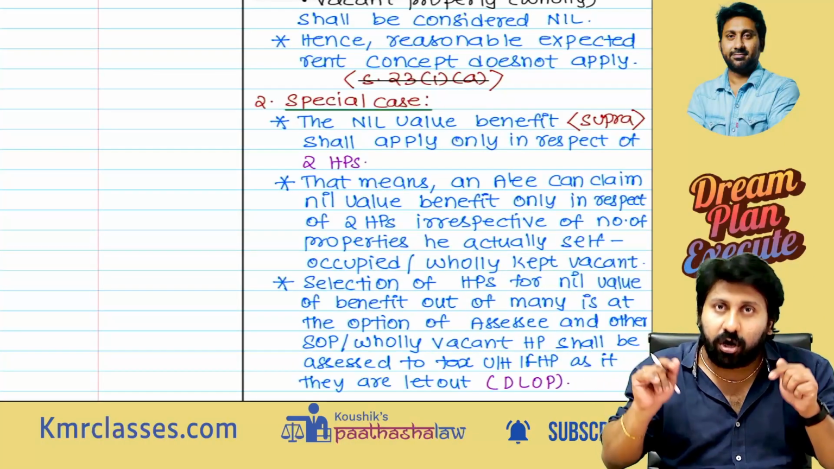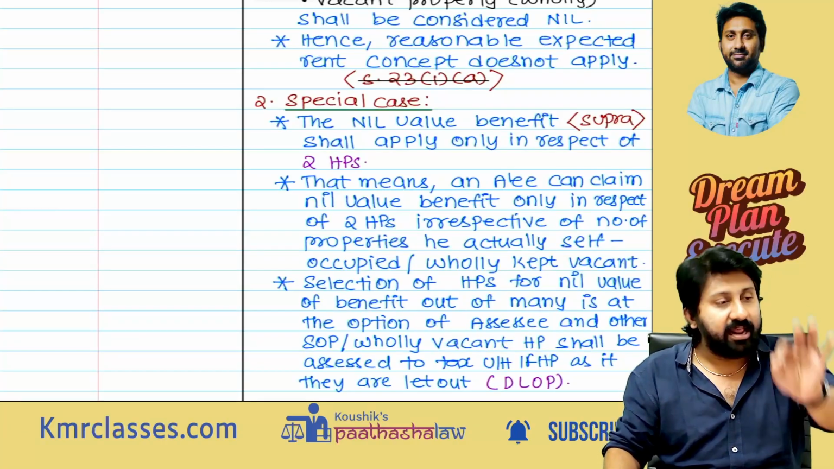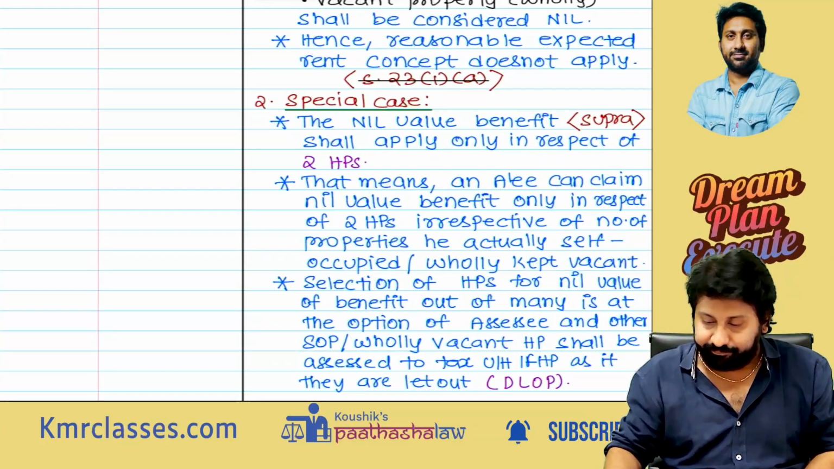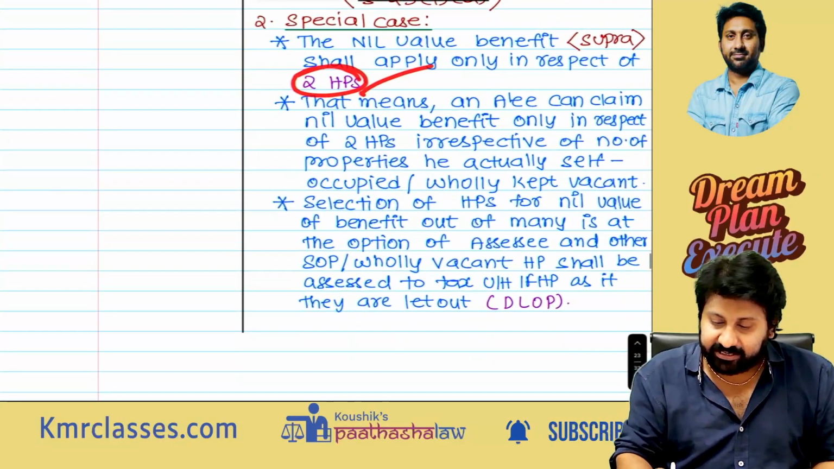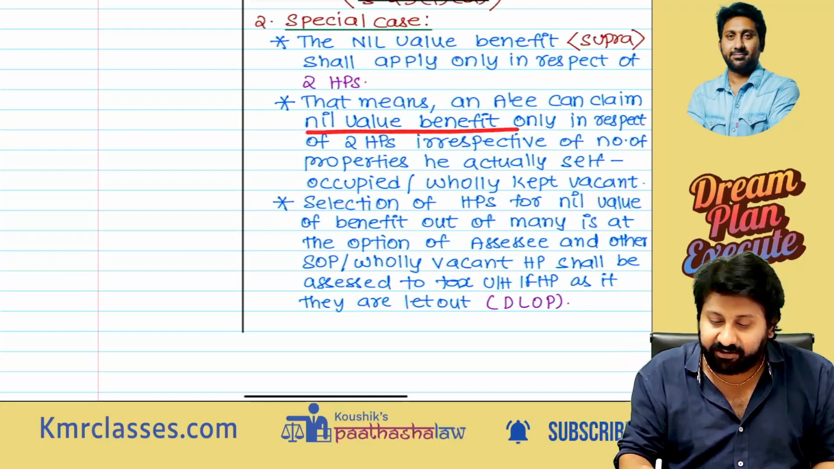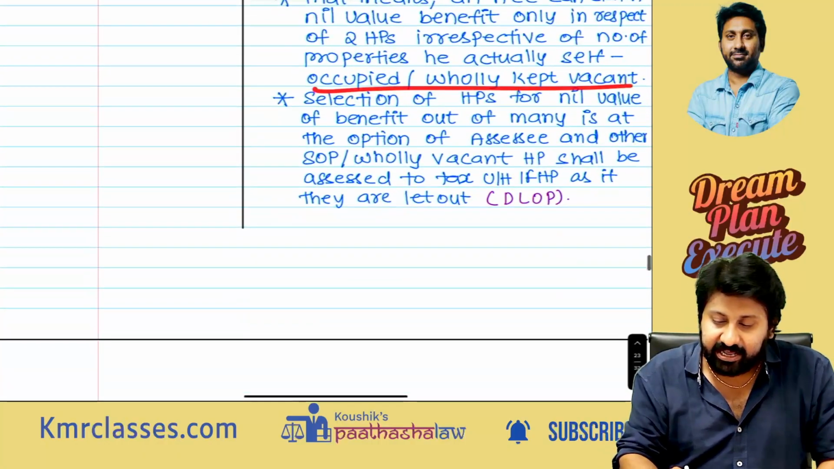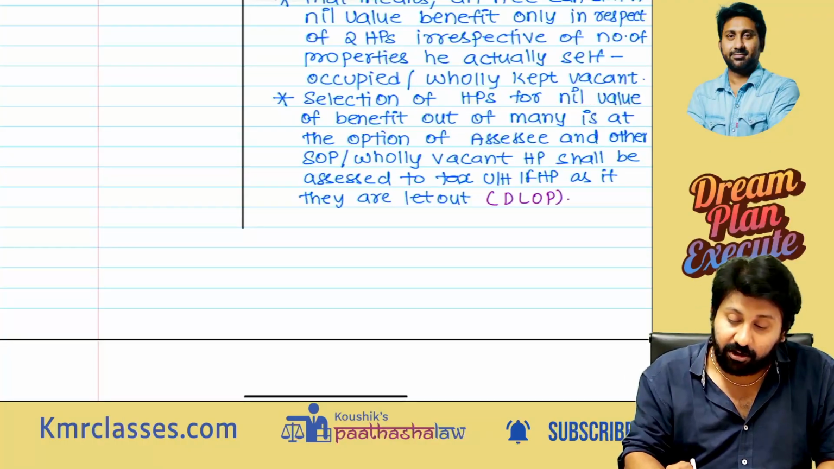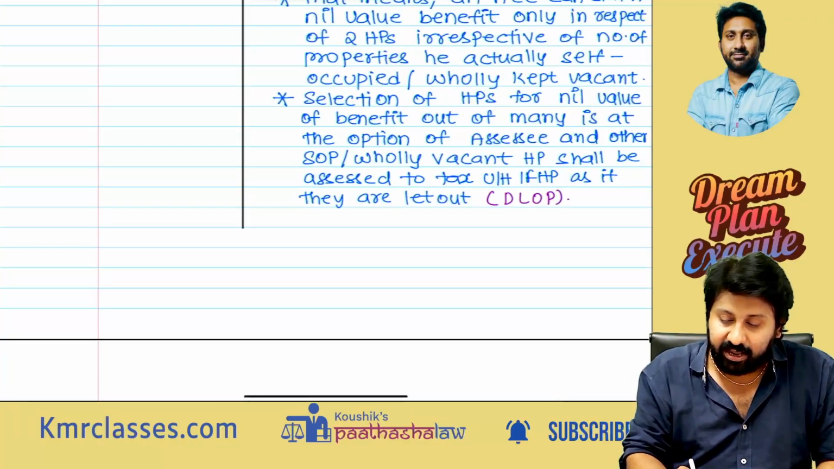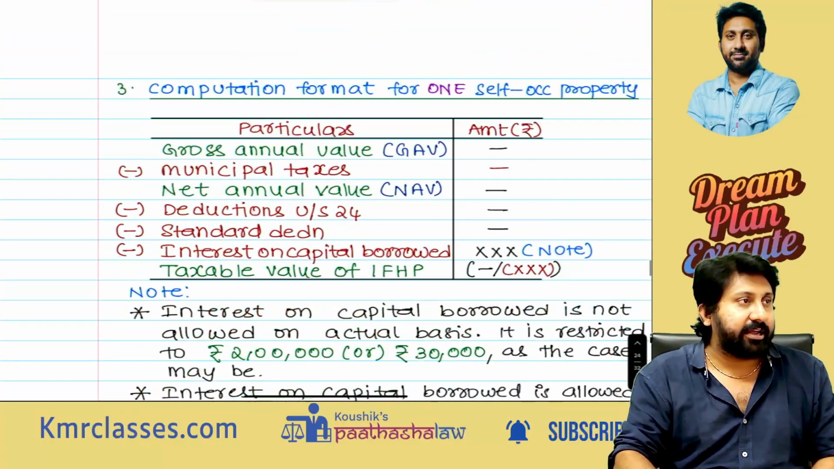Even though you do not use it for any purpose, the government will charge a reasonable expected rent and ask you to pay the tax on that income. Okay. So 2 house properties will be allowed. That means an assessee can claim nil value benefit only in respect of 2 house properties, irrespective of the number of properties he actually self-occupied or wholly kept vacant. Selection of house properties for nil value out of many is at the option of the assessee. Remaining will be deemed to be let out.